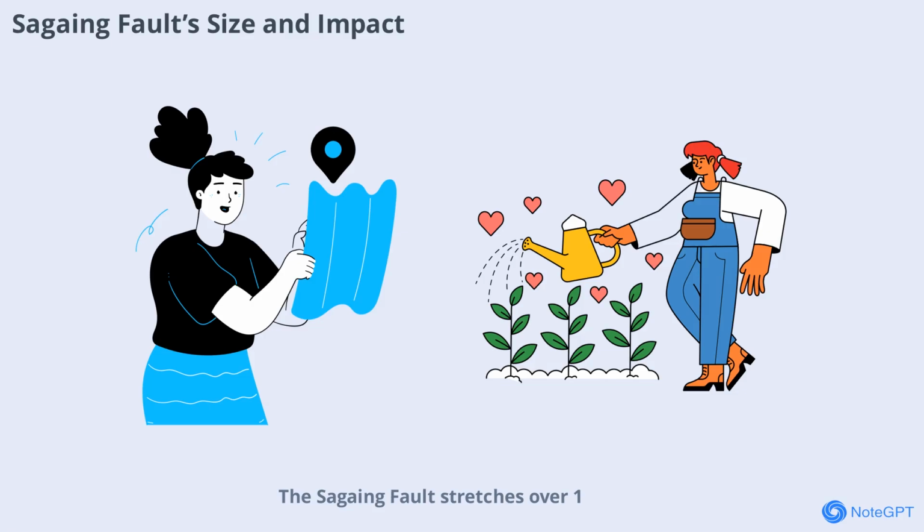The Sagaing Fault stretches over 1,200 kilometers in length and is about 100 kilometers wide. Its sheer size means that when it ruptures, the effects can be felt over vast distances. The recent 2025 earthquake caused a rupture that extended from the Mainchak source all the way to Bangkok in Thailand, as well as Mandalay and Naypyidaw in Myanmar. Such widespread ground movement underscores the fault's significance in regional seismicity.